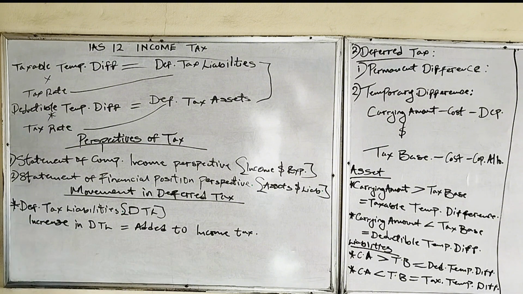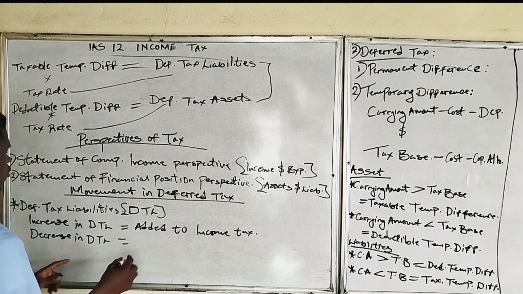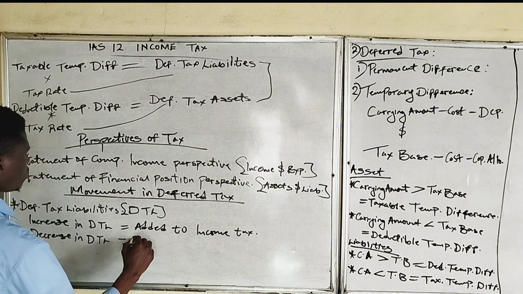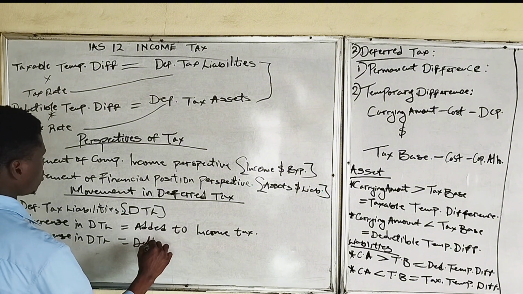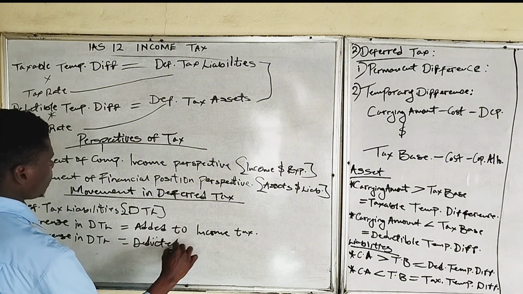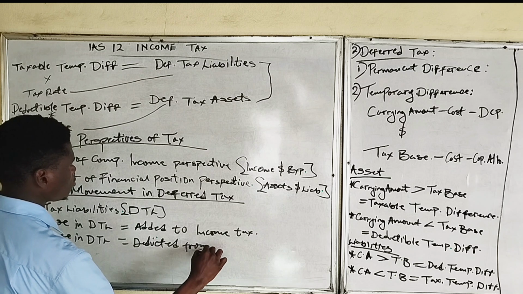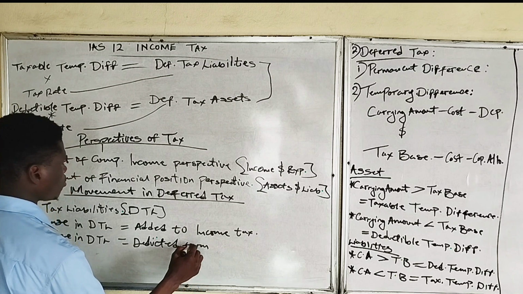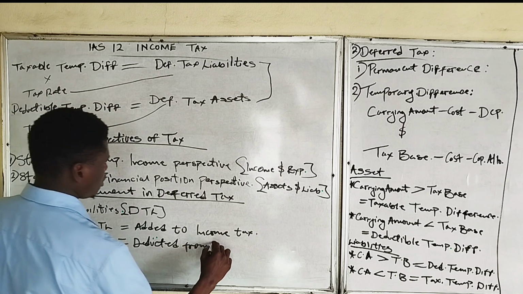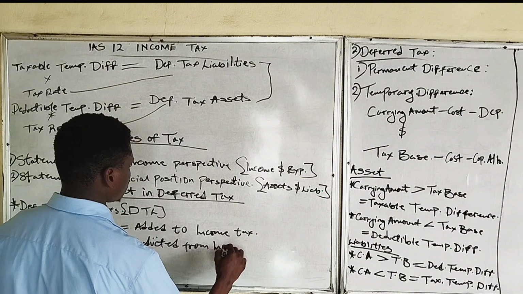And on the other hand, if there's a decrease in deferred tax liability, the decrease will be deducted or subtracted from income tax.